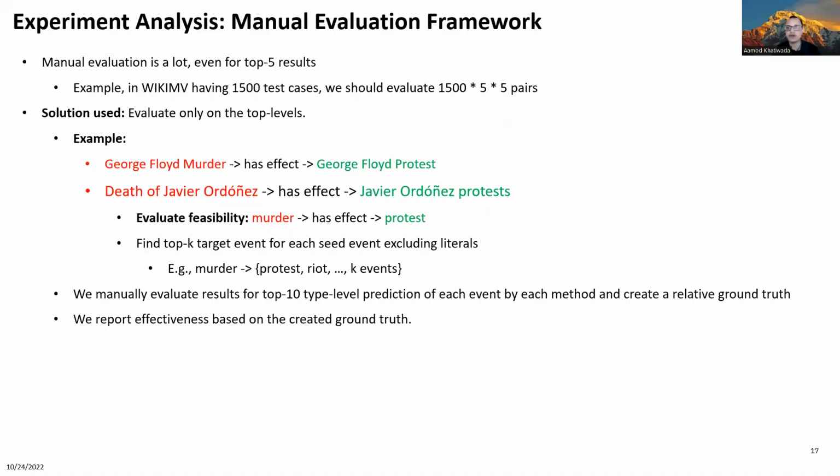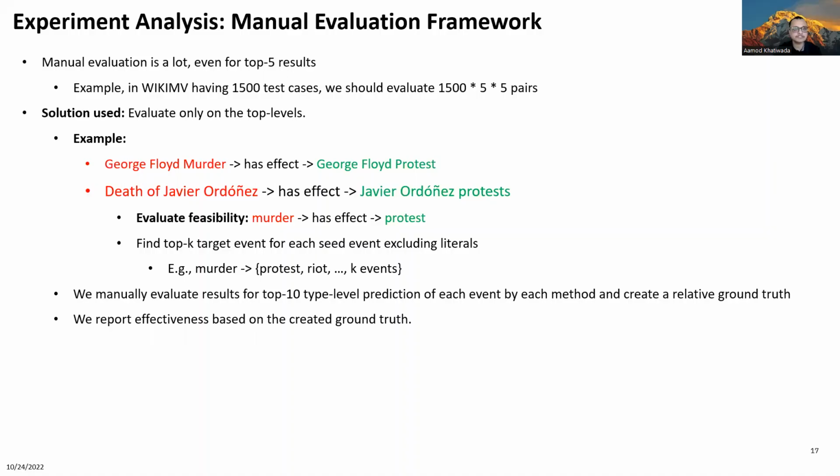As a solution, one can verify the results manually, but manual verification is a lot of work. For example, even if we want to evaluate the top 5 results in the WikiMB benchmark having 1500 test cases, we should evaluate 37,500 triples. Therefore, we come up with a novel manual evaluation framework where the idea is to map the instance level prediction to their respective top level prediction and evaluate their correctness.